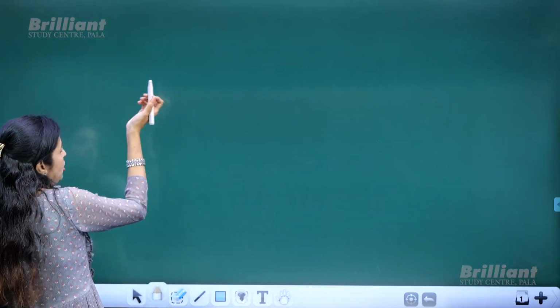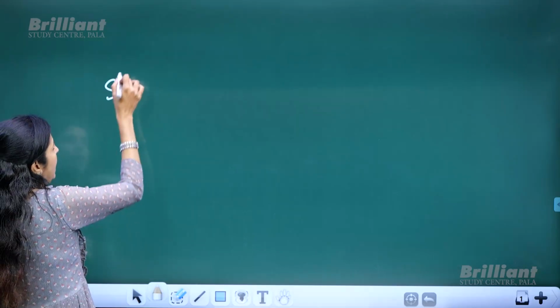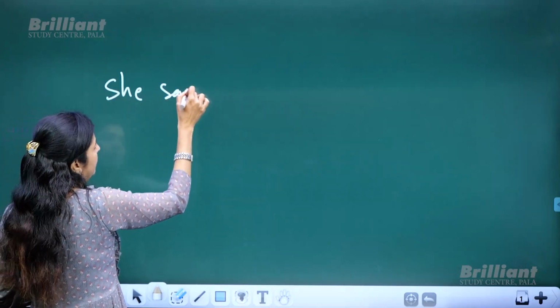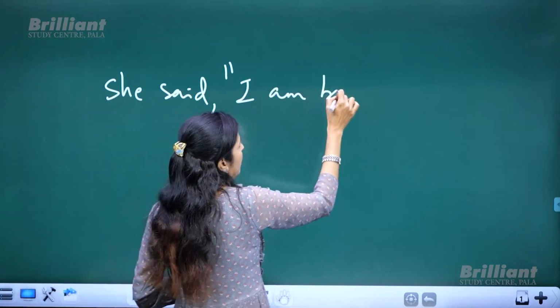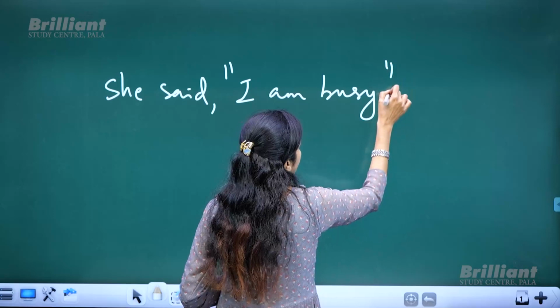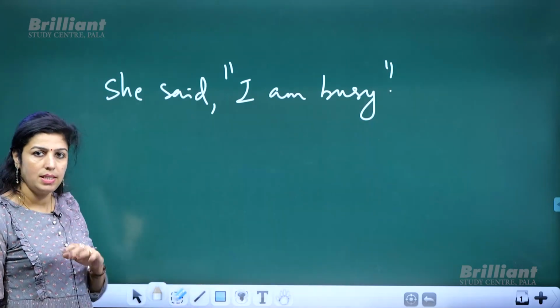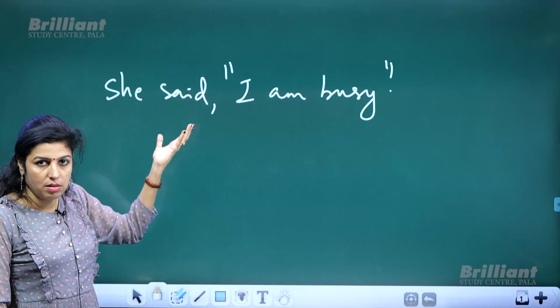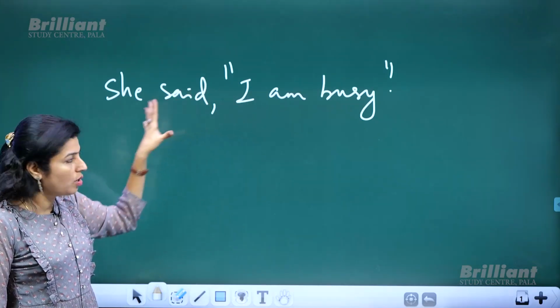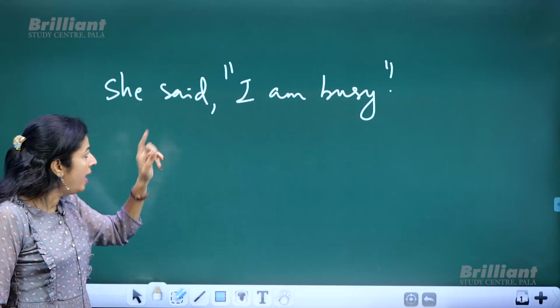See, simple present tense changes to simple past tense. Like the same example, she said, "I am busy." So, when you change this, you know it is direct speech because the exact words are quoted, inverted commas are found. And what do you call this word?